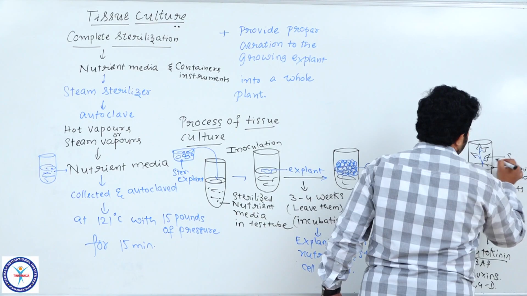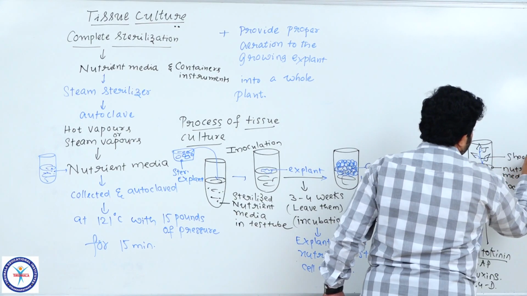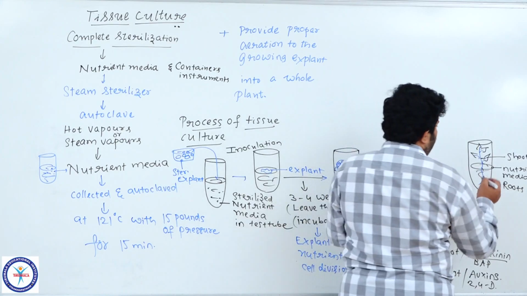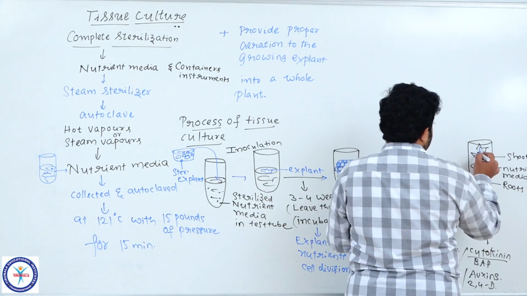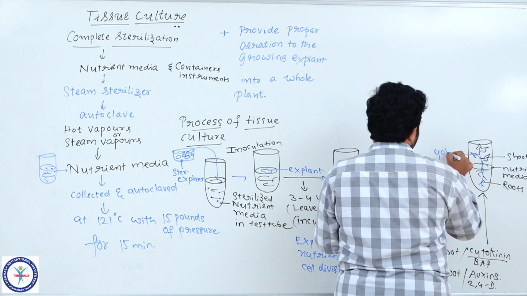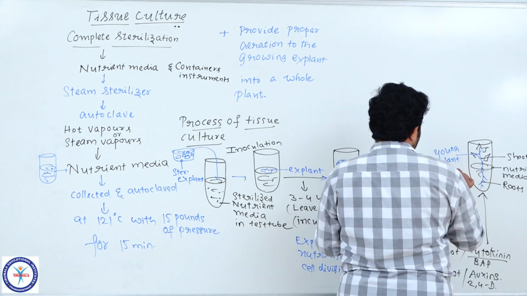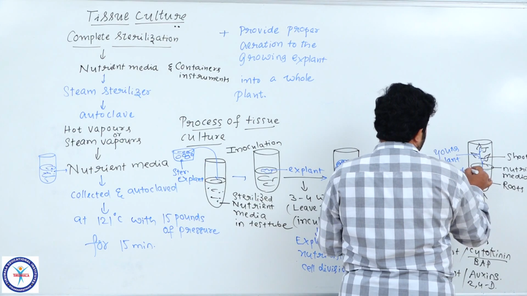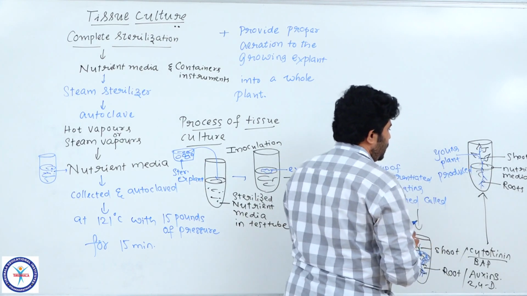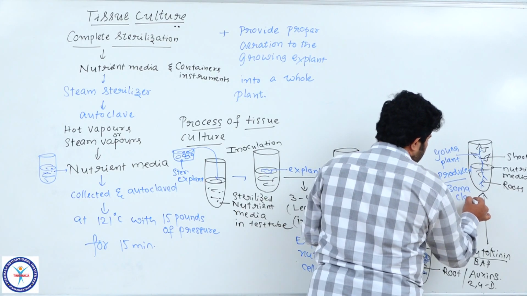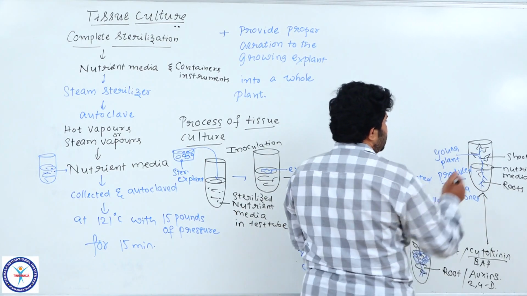All these are the shoot part. Understood? So this is the young plant that is produced. It is called soma clones. Soma clones. This is the young plant.